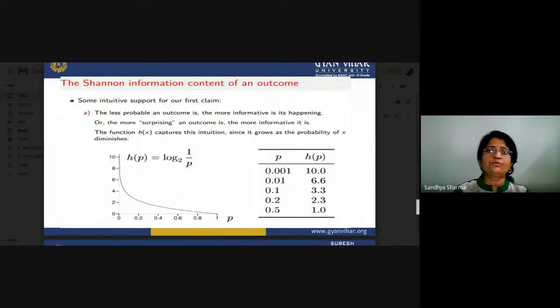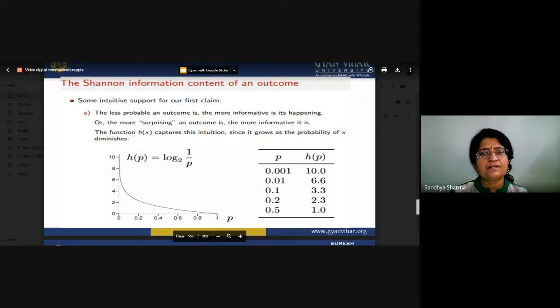Now we will move to the Shannon information content of an outcome. For some intuitive support for our first claim, we look at a graph of the information content h(p), which is equal to log of 1 by p, where p is the probability of that particular event. In that graph, we will show that the less probable an outcome is, the more informative it is.